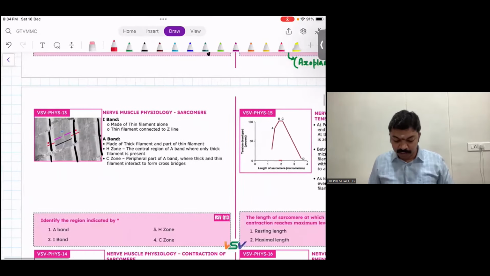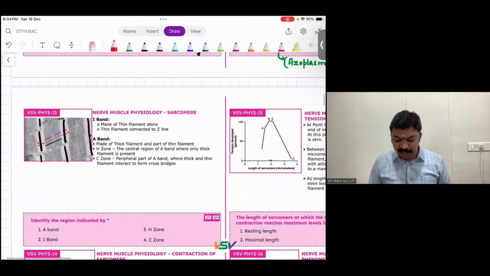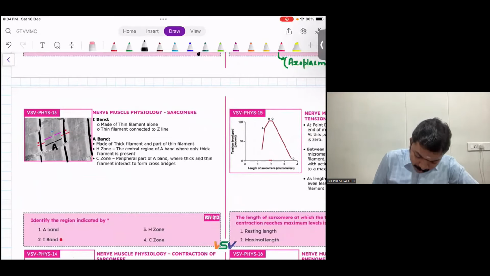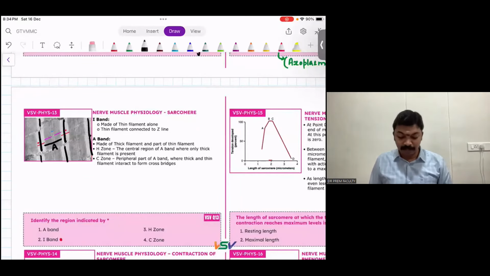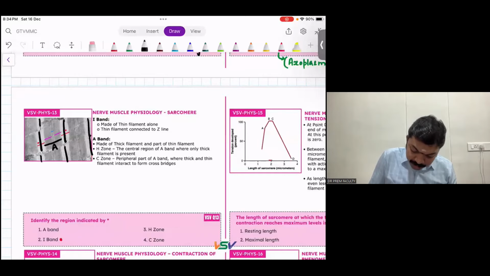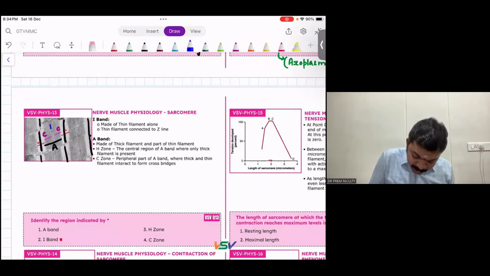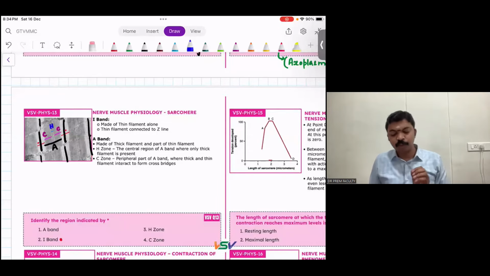All right. And the question goes like this: identify the region indicated by star. It's simple. The answer is going to be I band, guys. Now, the black one here is going to be the A band, because that's the thick filament attached to the M line. The purple one represents the C zone, where there is interlocking of thick and thin filament. And the blue region indicates the H zone, because that's a region which consists only of thick filament without any thin filament.